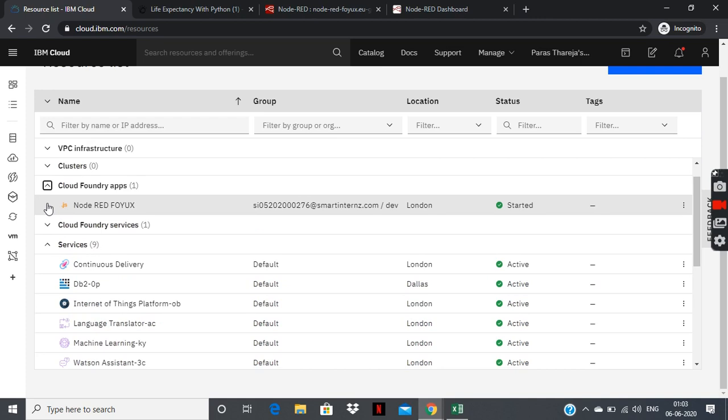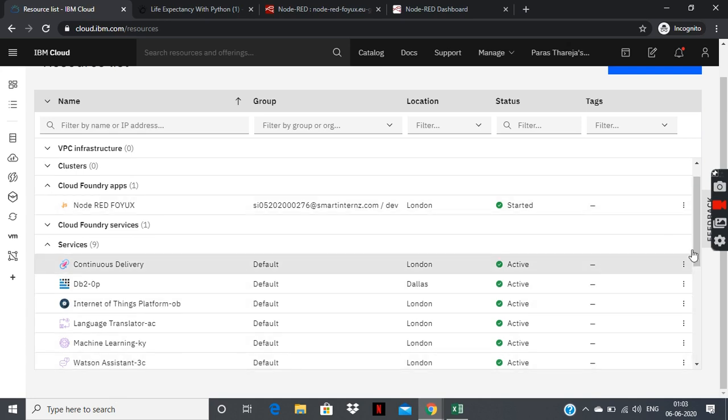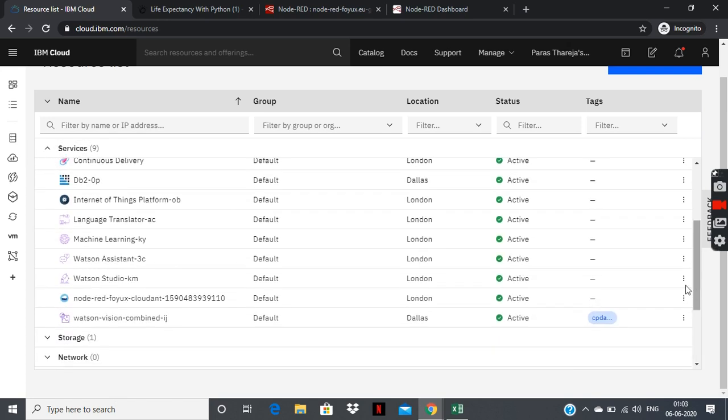I used Watson Studio and Node-RED in the project. Firstly, Watson Studio, which allows you to create ML-related tasks and models with some great features like AutoAI. Here you can see there are many services associated with my account.